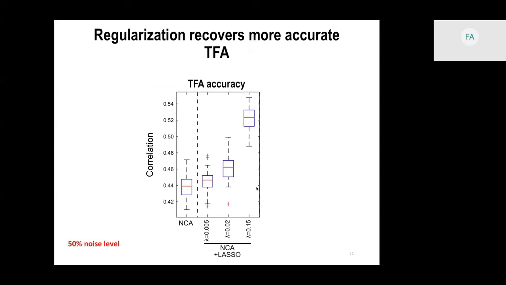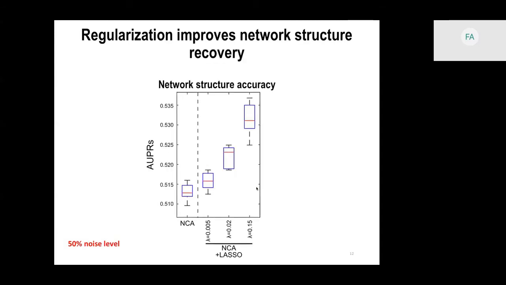When we look at the estimated TFA from the regularized NCA, we see that their similarity to the true TFA increases as we increase the regularization. And we can also see that the networks that are inferred from these estimated TFA perform better when we are using the regularized NCA.